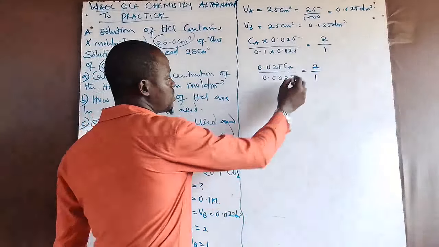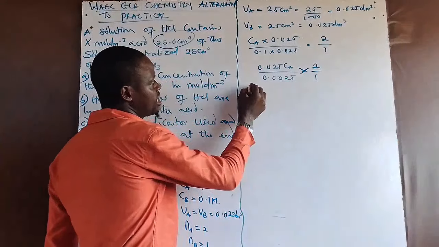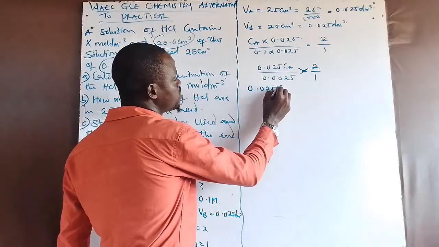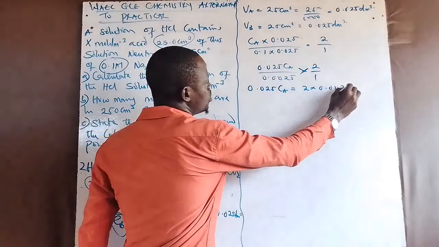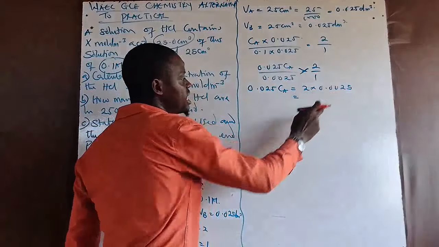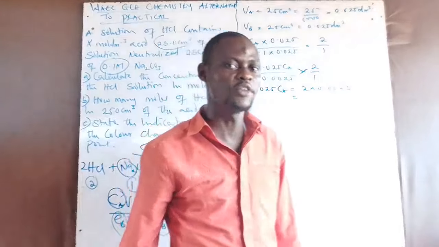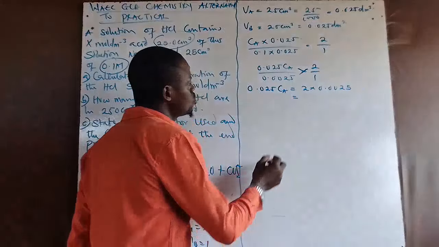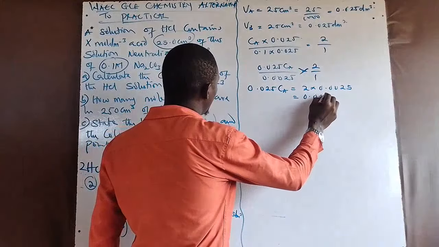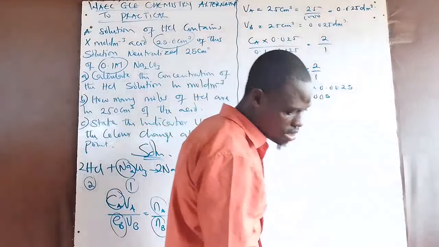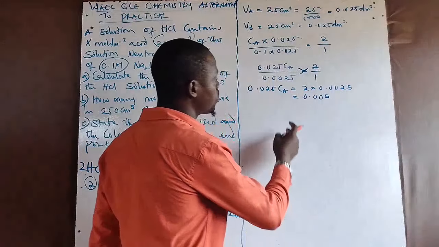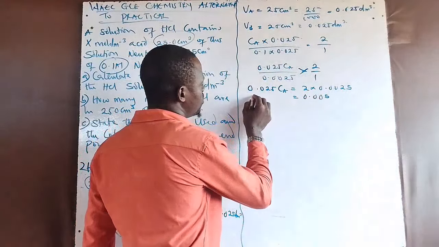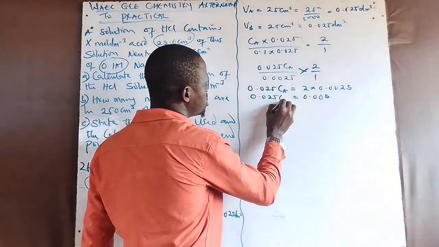Now we can easily cross multiply this. I'll have 0.025 Ca equals 2 times 0.0025. Multiplying 2 times 0.0025 gives 0.005. So 0.025 Ca equals 0.005.